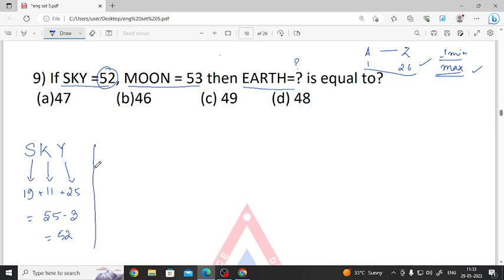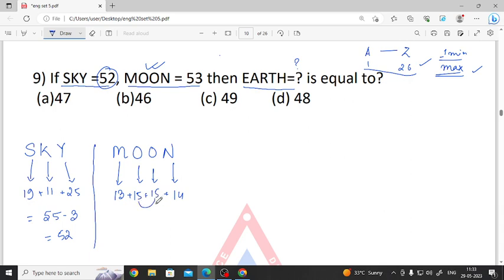Let's see if this logic applies here. What is given? Moon. So we know the place value of M is 13, of O we have 15, and for N we have 14. Add it. So what we get?